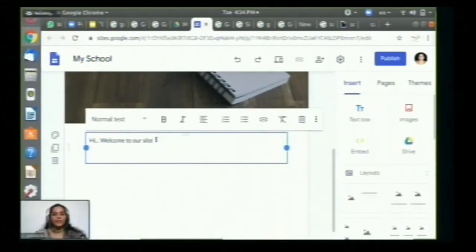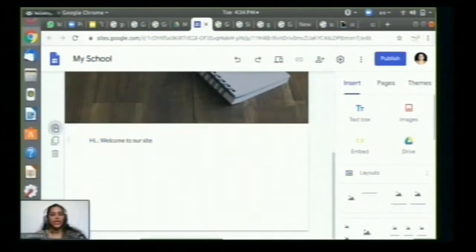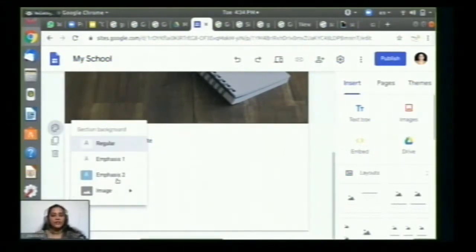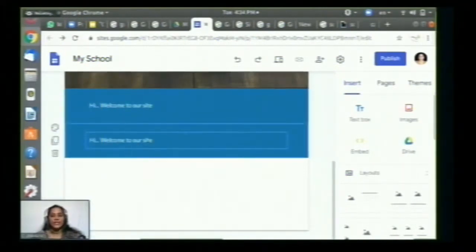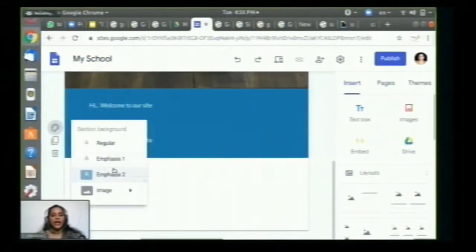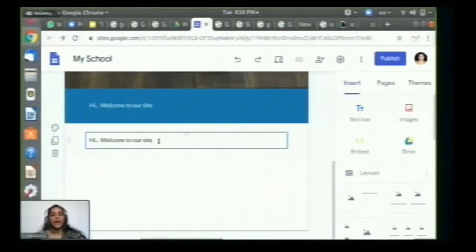With this, you can even change the backgrounds. You can even upload images also. I'll just take this emphasis, and some color background will come. If you want to have the same header, you can just click on this icon. It will directly duplicate it. Then I can go straight away and change the emphasis.